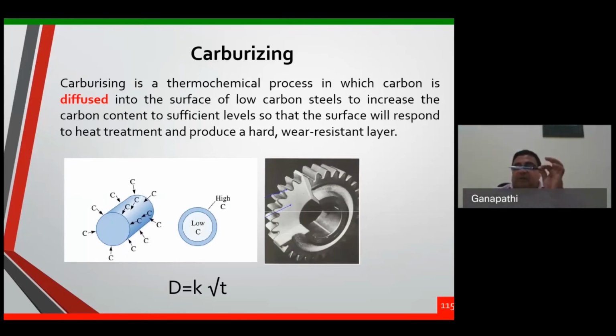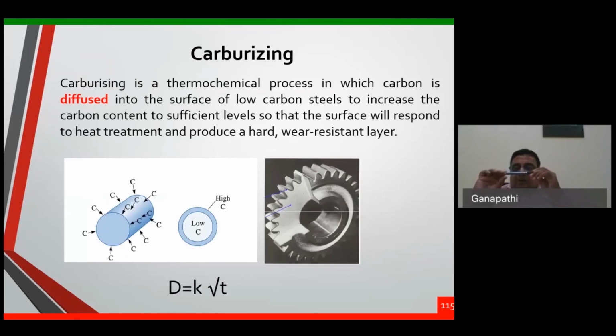Let us say this component is to be carburized. I will keep this component in a furnace. There are 2-3 types of carburizing: pack carburizing, gas carburizing, and liquid carburizing. I'll explain pack carburizing, solid carburizing first, then we'll go to gas carburizing.